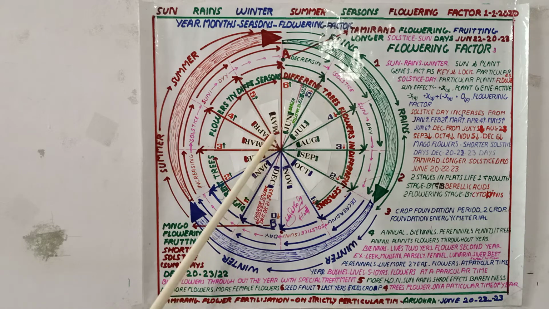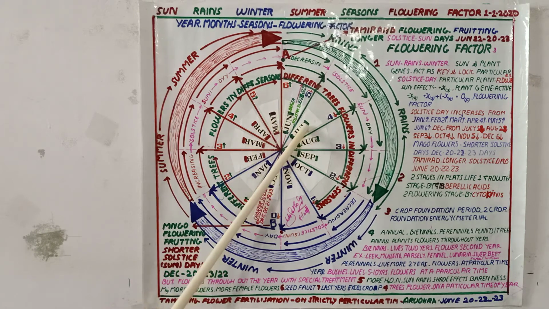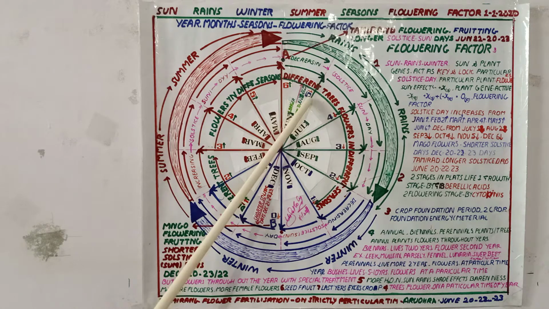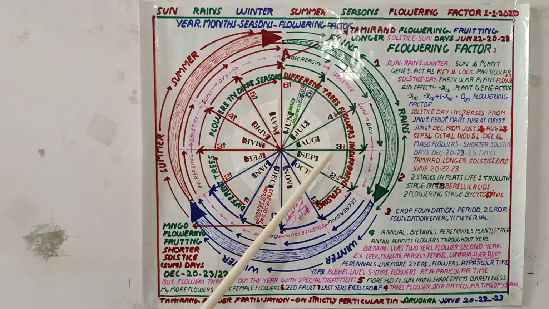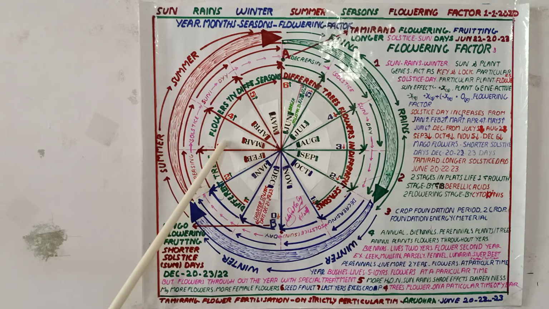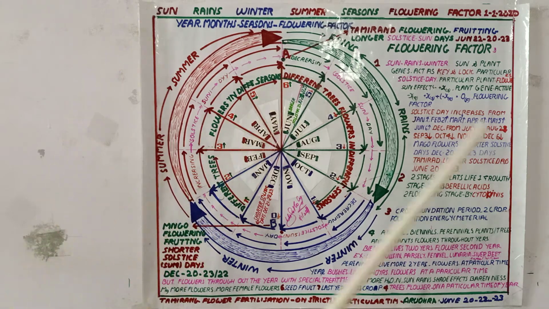So we have to name all these months with the effect of the solar factor in that month. June is 6 up. July is 5 down, meaning the length of the day decreases gradually. August 4 down, September 3 down, October 2 down, November 1 down, December 0, January 1 up, February 2 up, March 3 up, April 4 up, May 5 up, June 6 up.